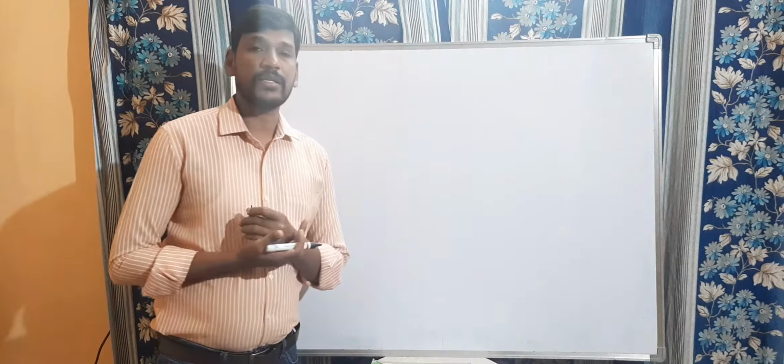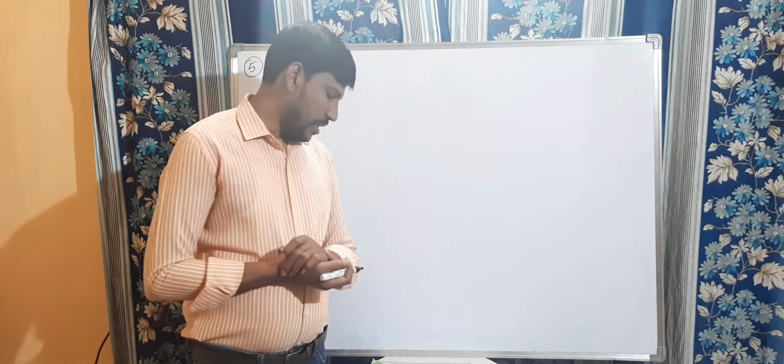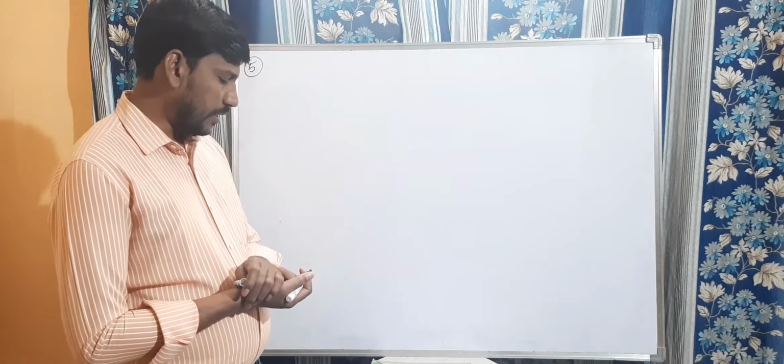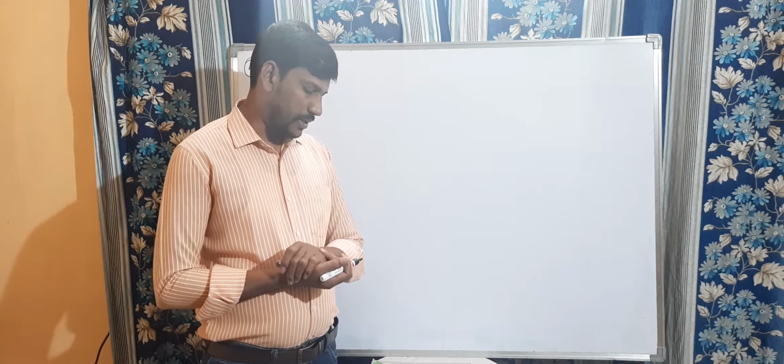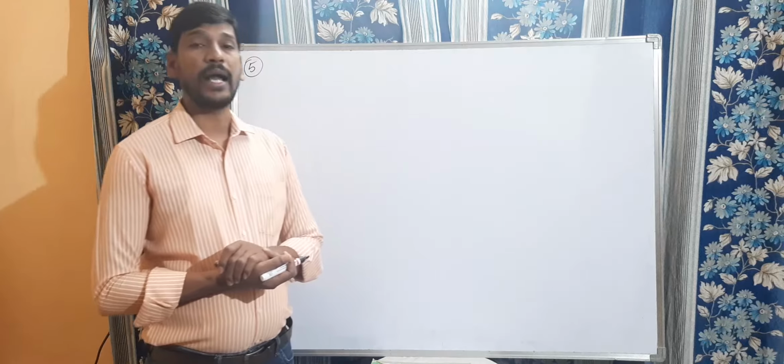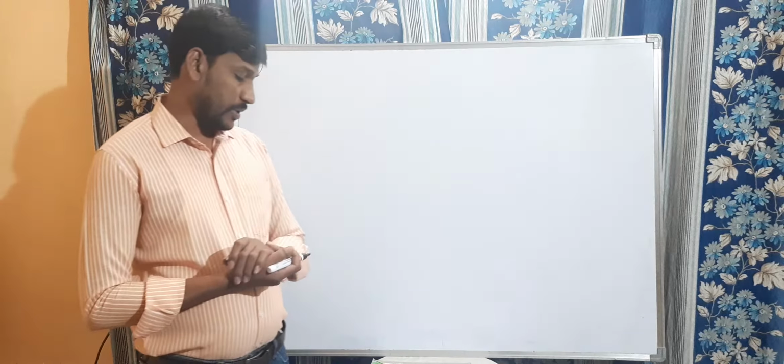Right children, let us discuss question number 5. In the figure, the two triangles are congruent, the corresponding parts are marked. We can write triangle RAT is equal to, what is the question mark they given?